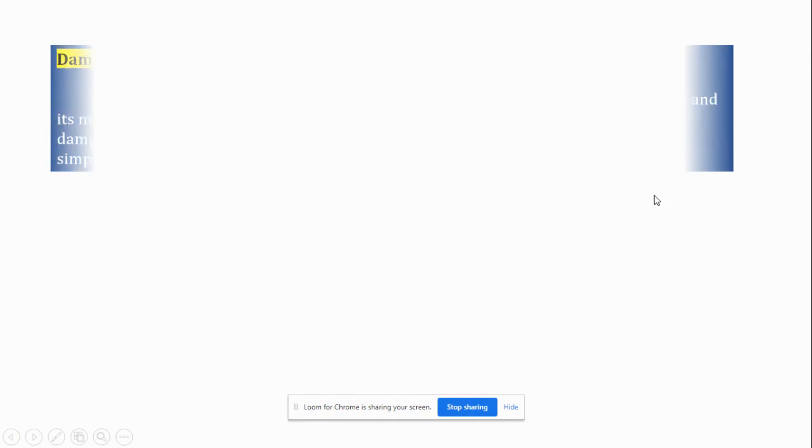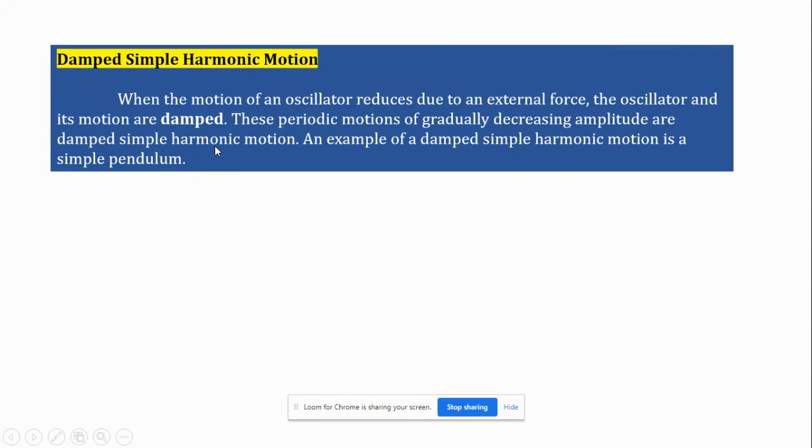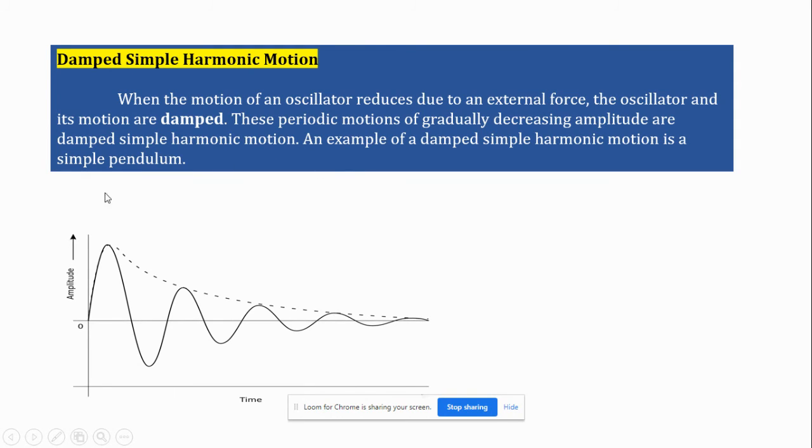In the next slide I have given the diagram. But before that, we'll see some more detail. When the motion of an oscillator is reduced due to an external force, the oscillator and its motions are damped. These periodic motions of gradually decreasing amplitude are damped simple harmonic motion. For example, a simple pendulum. See here, initially the amplitude is higher, then as time passes, it gradually decreases.